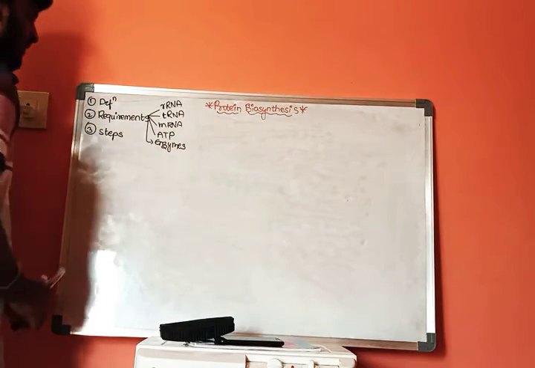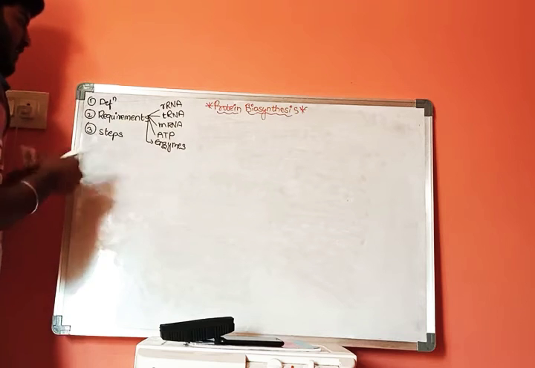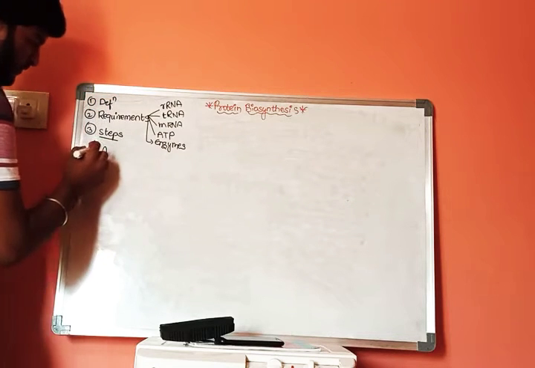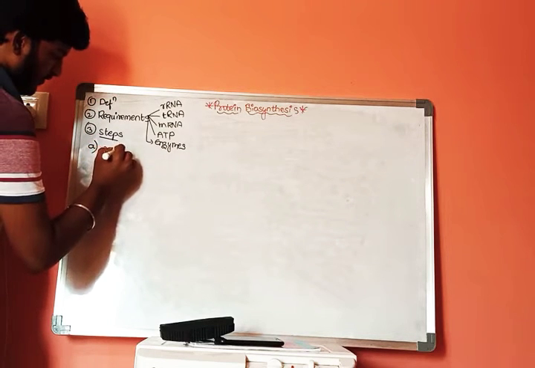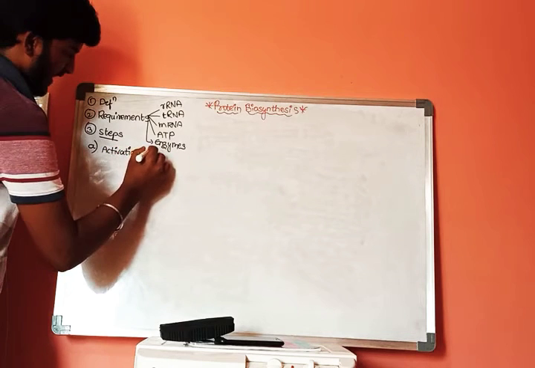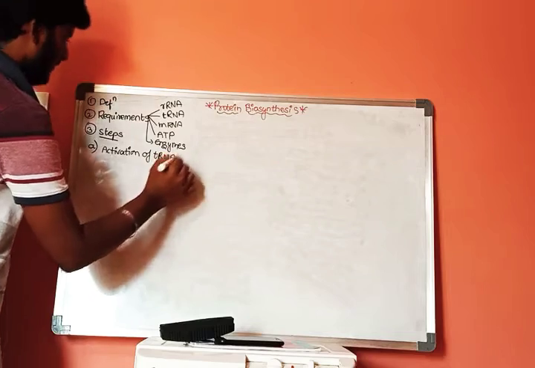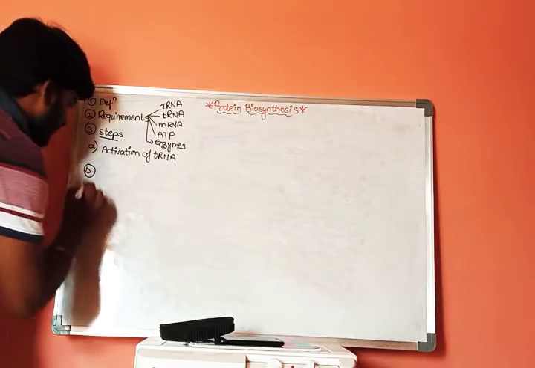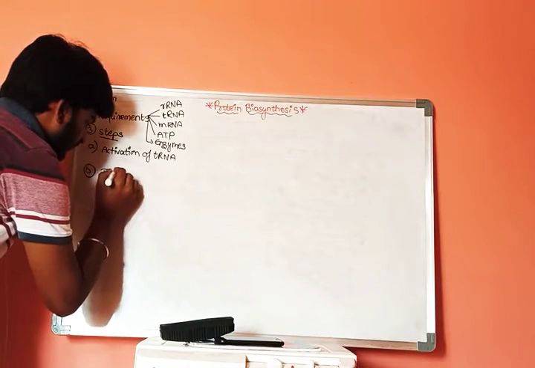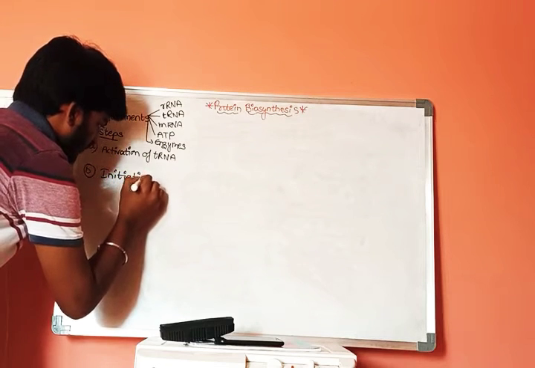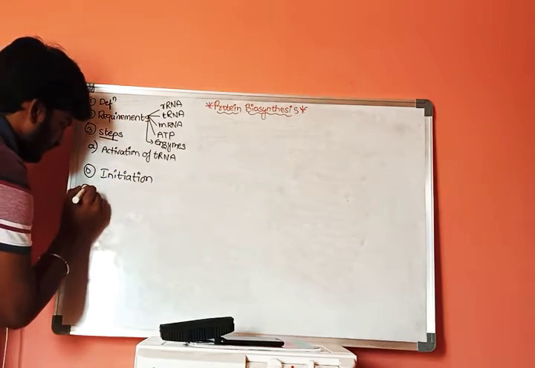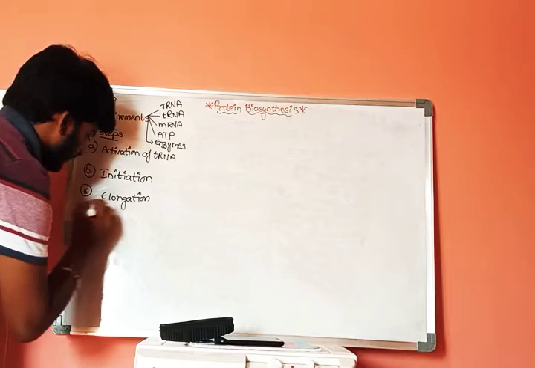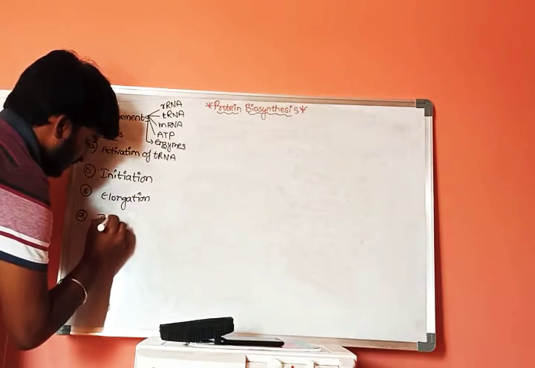When we discuss the steps involved, the first step is activation of tRNA, the second step is initiation, the third step is elongation, and the fourth step is termination.